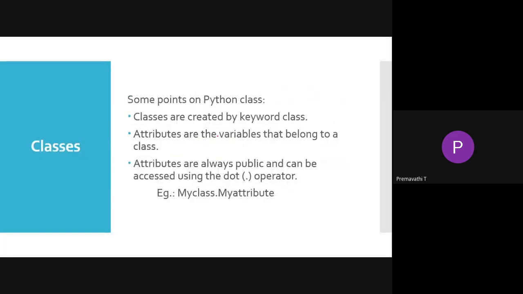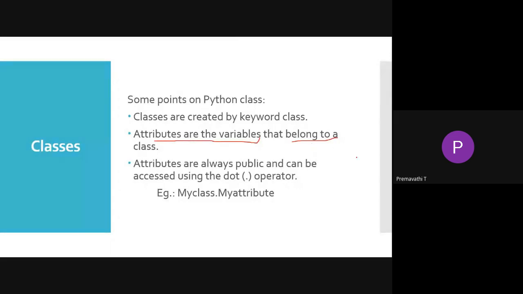Next, when you are going to create a Python class, we have to keep some points in mind. Classes are created by the keyword class. Attributes are the variables that belong to the class.